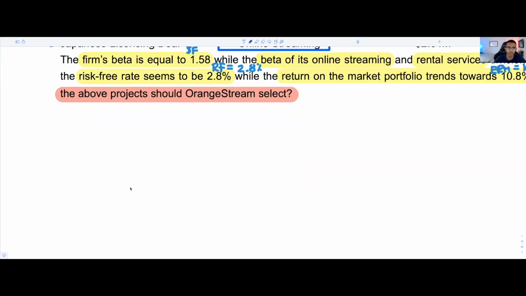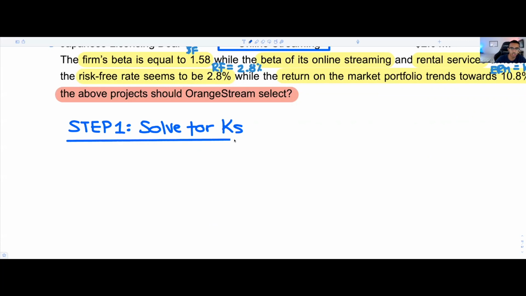Let's go with step one. So step one in this case is solve for K's. Now, I'm assuming that you already have this information alongside you, or that you already started to work through the problem, so it shouldn't be too difficult.